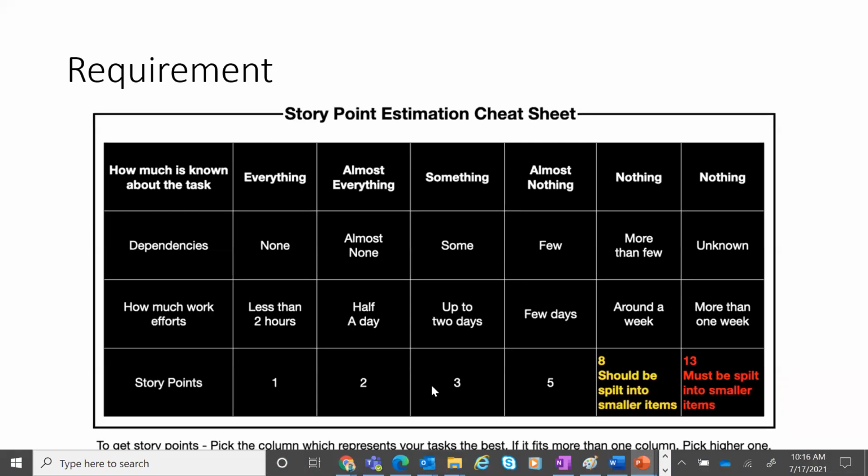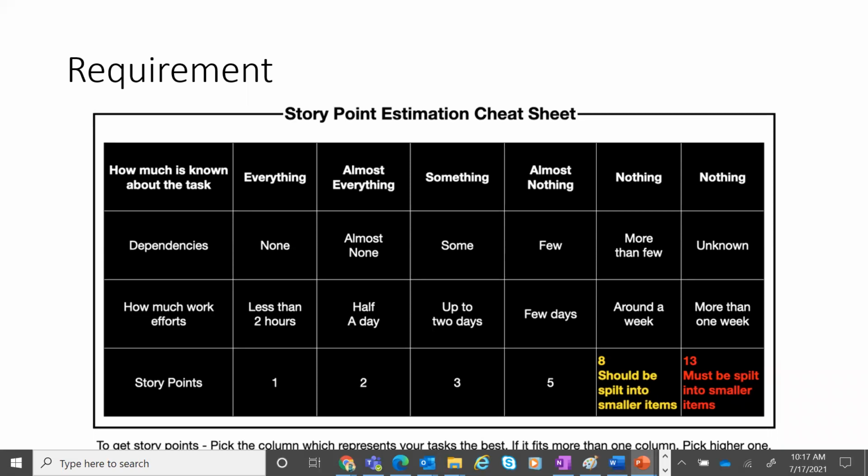The story point estimation actually tells you how much of dependency there is and what we know about it. So let's quickly understand story point estimation. This will actually tell you whether this particular functionality is an epic or a story. So how much is known about a task? If you know everything, less than 2 hours, it's usually one story point. This is again a thumb rule. There are a lot of permutation combinations. This is one of the effective methods of identifying what should be the estimate.